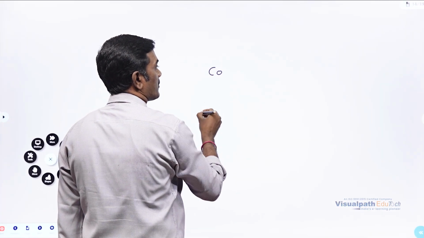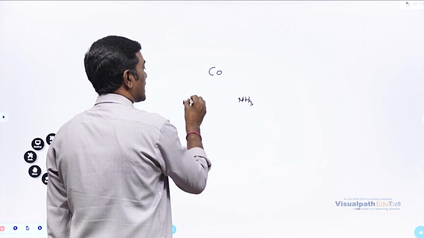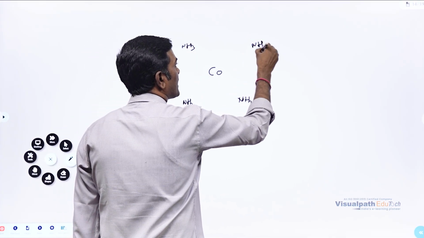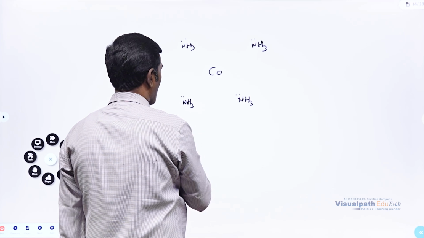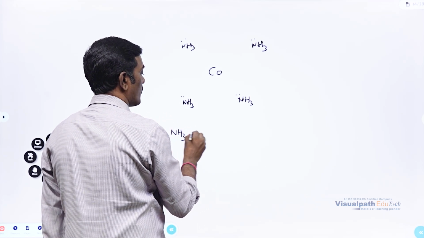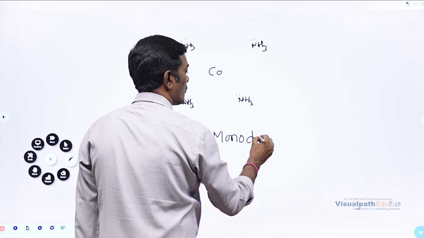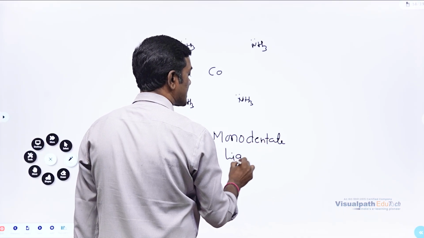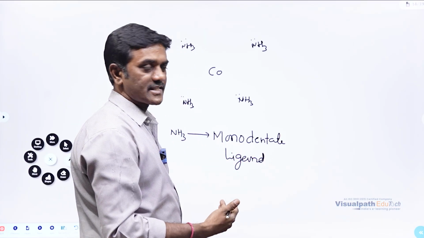If I take cobalt as an example, and imagine 6 ligand molecules that are monodentate ligands. What is the meaning of monodentate? Only one binding site. Ammonia is going to be called a monodentate ligand because only one binding site is there. If more binding sites are there, it will be called bi, tri, depending on how many binding sites are there.